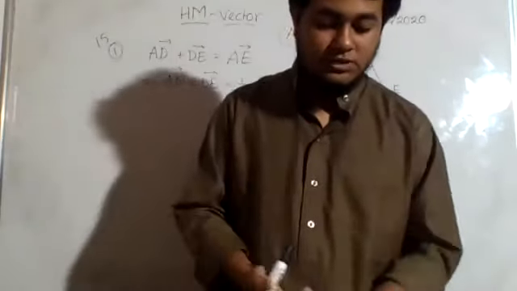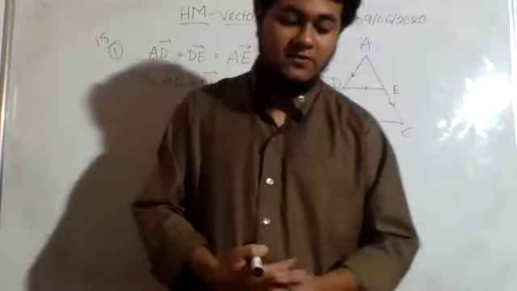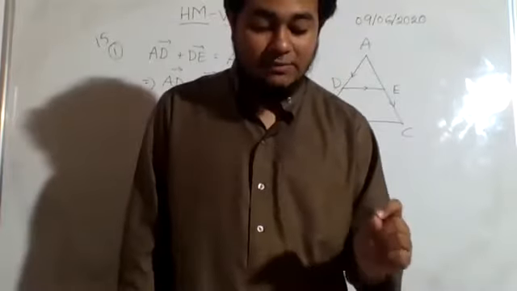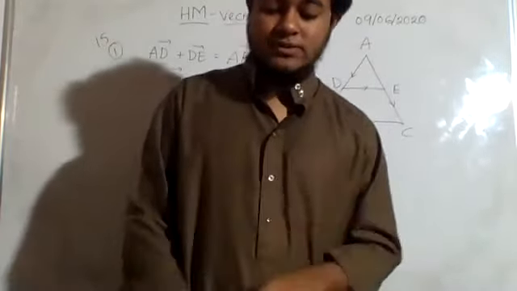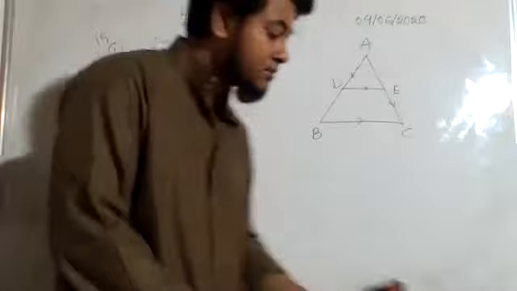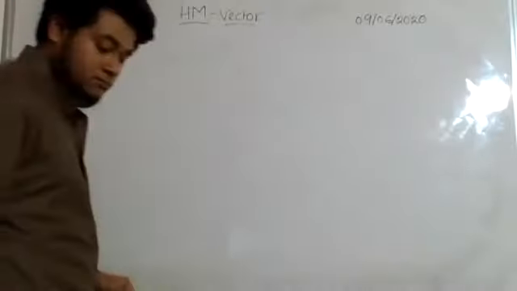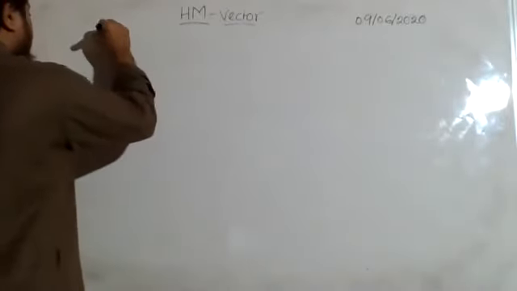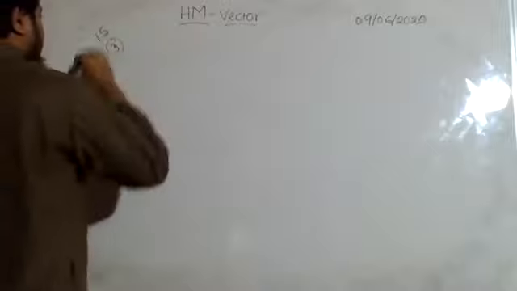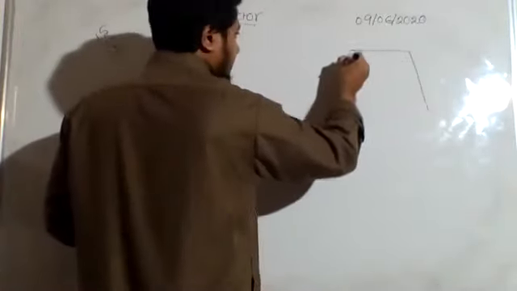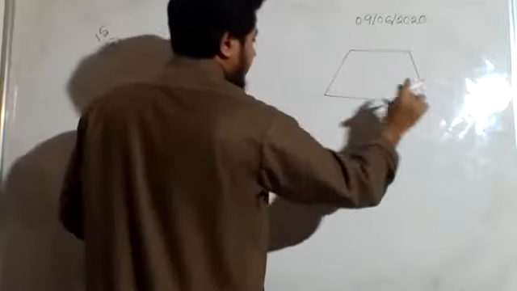Okay, so we will discuss number 3, 15.3 now. If M and N are the middle points of the diagonals of a trapezium, so we are dealing with a trapezium. We will erase this triangle and draw a trapezium instead. A trapezium is something like this.